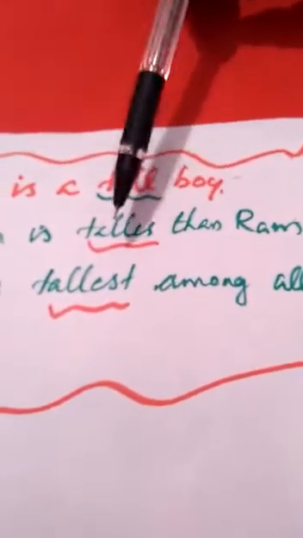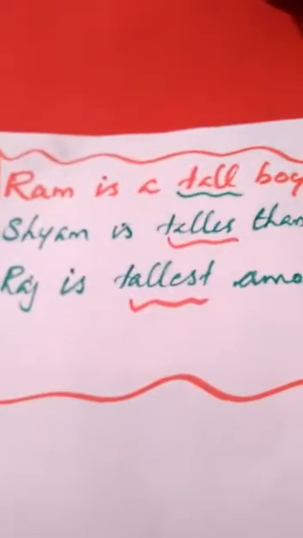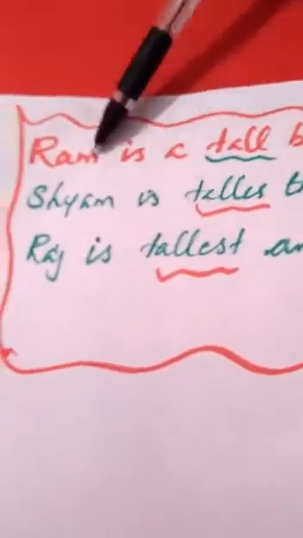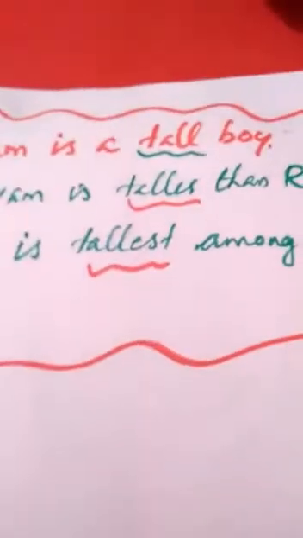Whereas, in the third sentence, Raj is tallest among all. Here, the adjective is tallest and it is compared with more than two persons, the three: Shyam, Ram and Raj. So, it is more than two persons, so we call it superlative.